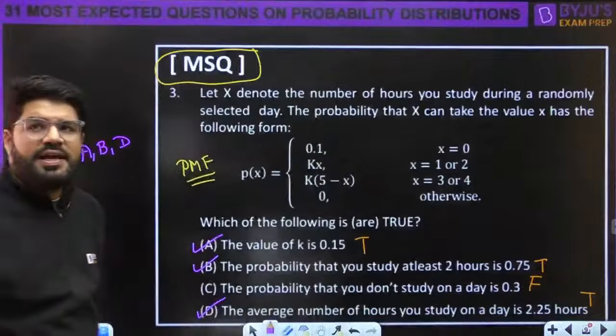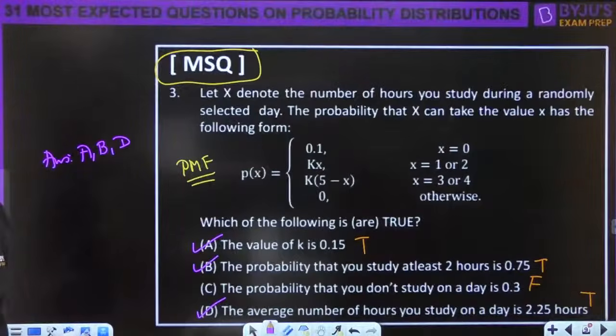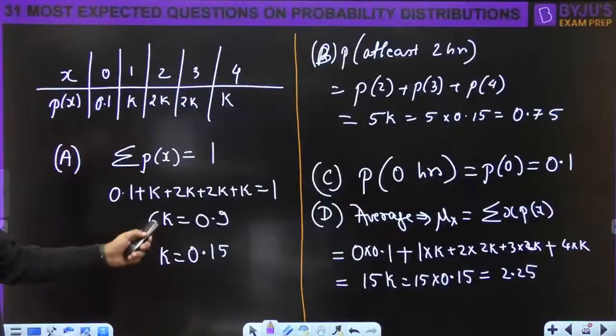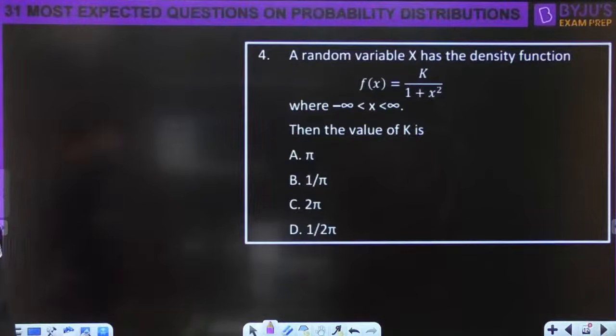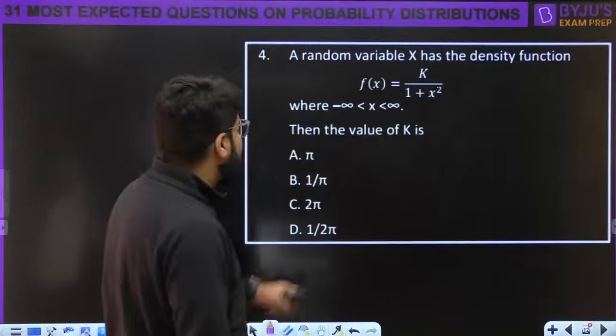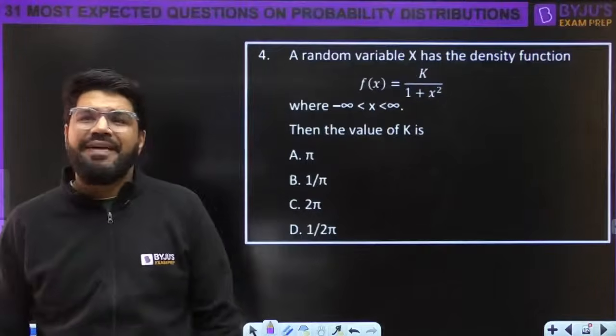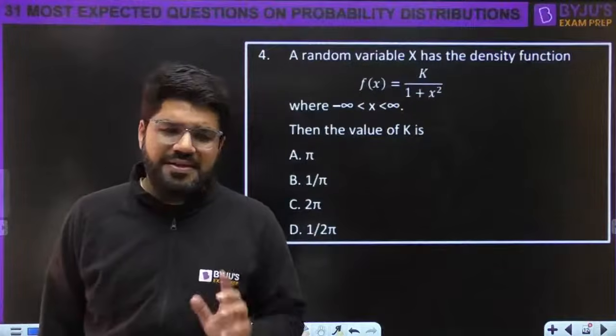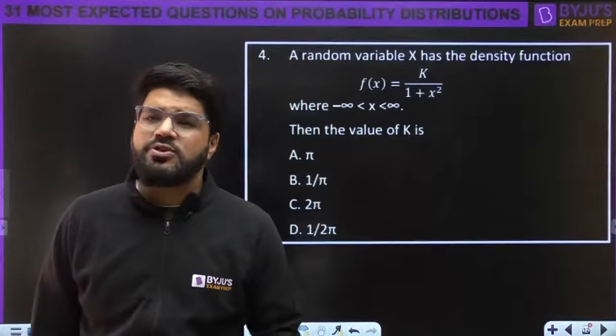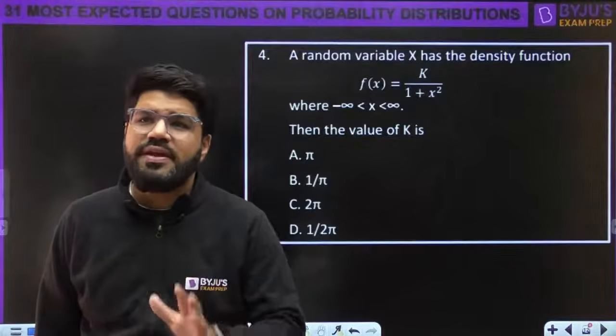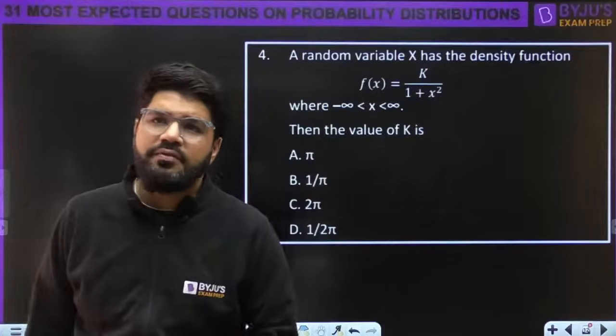Very good. Okay. Let's go to the next question, number 4 here. A random variable x has the density function where x is between minus infinity to infinity. That means any value, all values from minus infinity to infinity or any range. It can take all values within the given range, which means it is a continuous random variable.